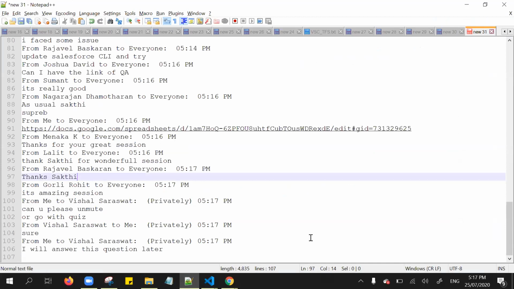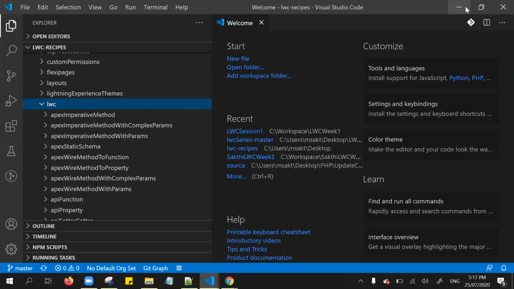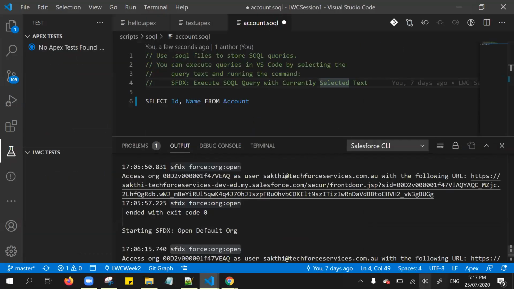Okay, so I captured all the things. Maybe I will provide the information at a later point. Maybe we can go with the quiz actually. Yeah, we can proceed with the quiz right now. Yeah, sure. Give me a minute. I'll start the quiz and I will share my screen.